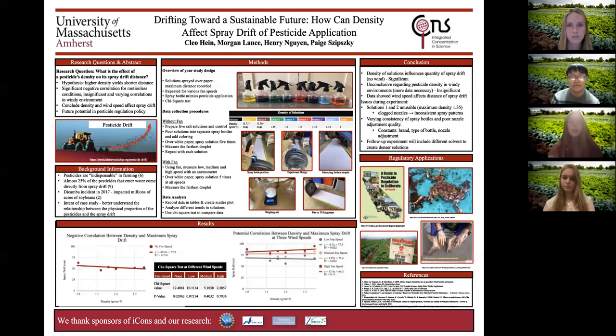Unfortunately, we couldn't use two of our solutions because the water was at its maximum salinity. There was potential error in our data because of the spray bottle's poor quality. In the future, we would purchase higher quality spray bottles and use a different solvent to achieve more dense solutions.